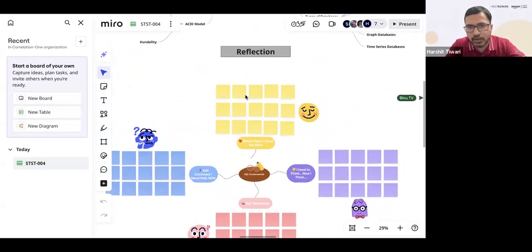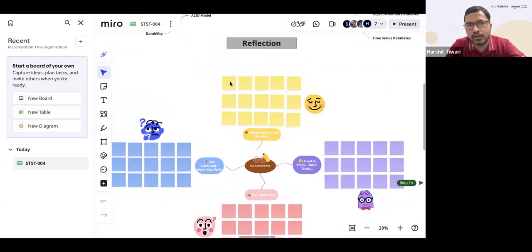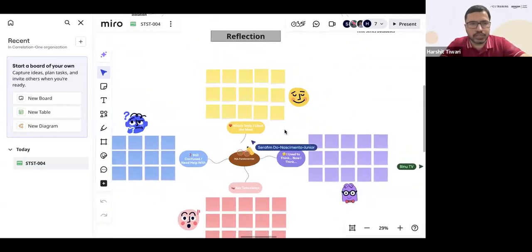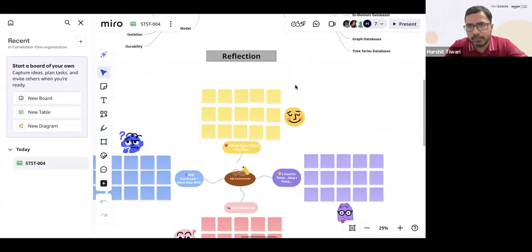In this reflection, write down if you have any reflection points here. You can point it down. This is a good mind map to see what you're feeling and how you've understood, which parts you have gathered. Mostly from your responses, I see you all have understood most of it, but any parts, let's say you liked any part the most, post it here, type it here. And any part that you did not like much, post it here.